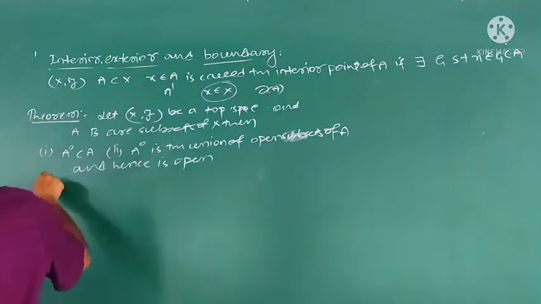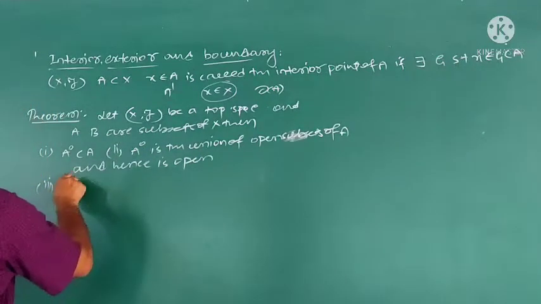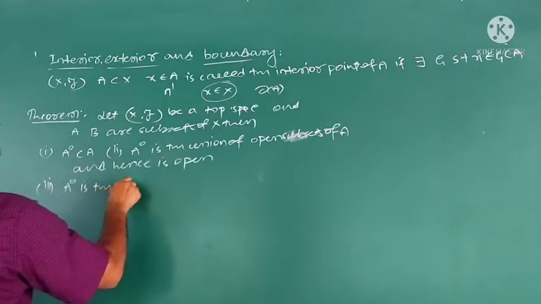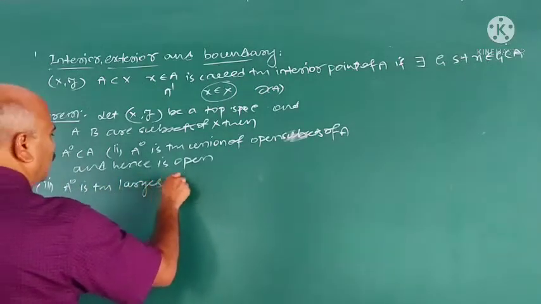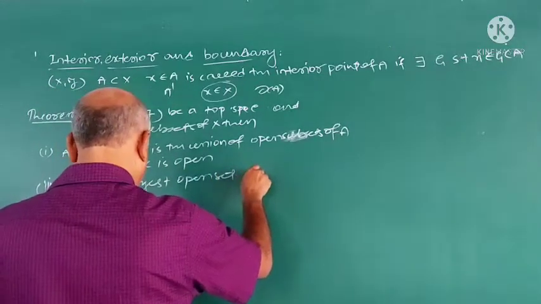Third, interior A is the largest open set contained in A.